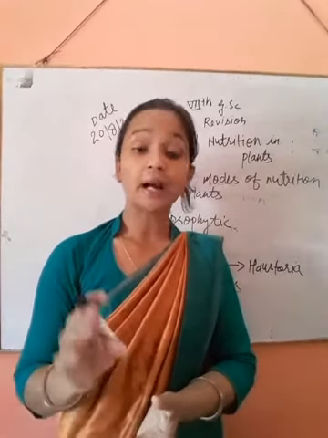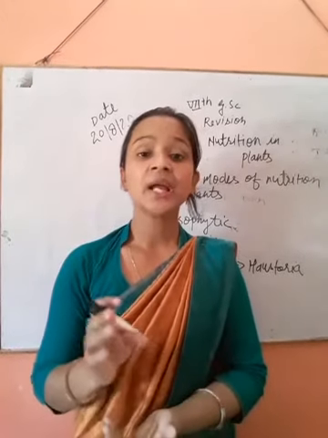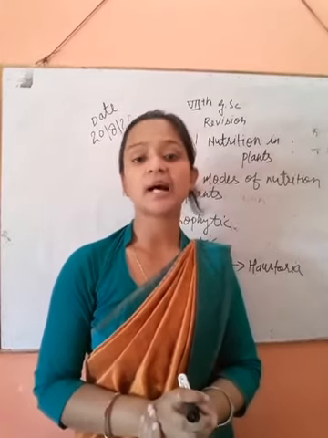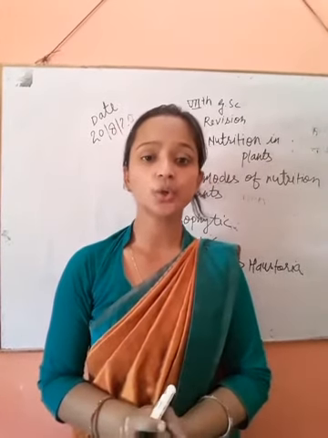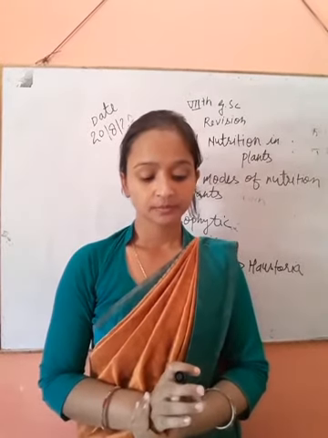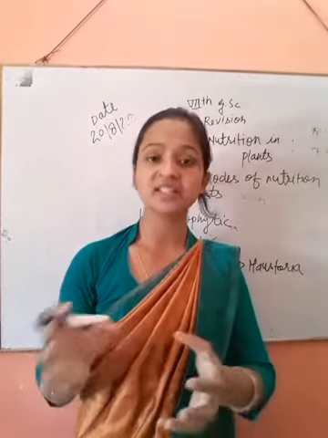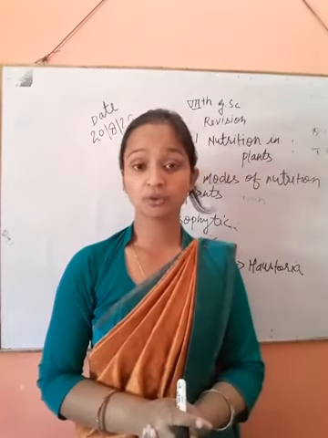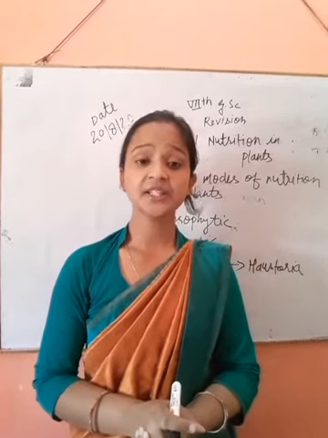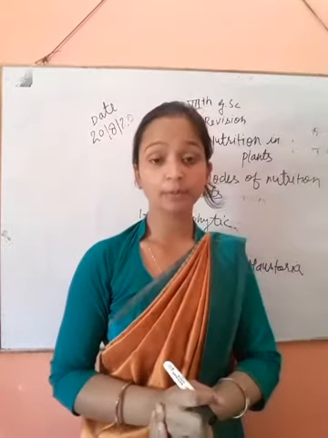Dodder or amarvale, whose scientific name is Cuscuta, is a total parasite, and mistletoe is a partial parasite. Mistletoe is given on page number 6 in the old book.